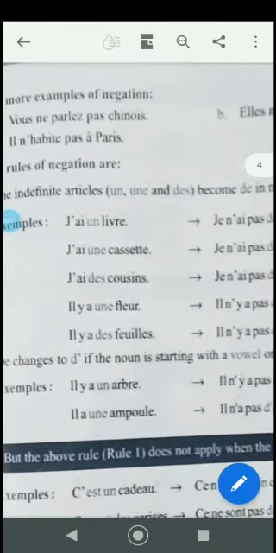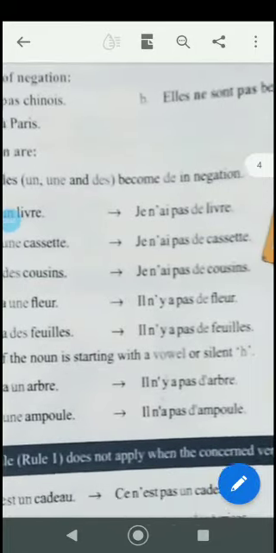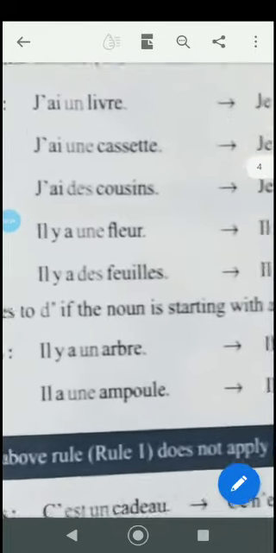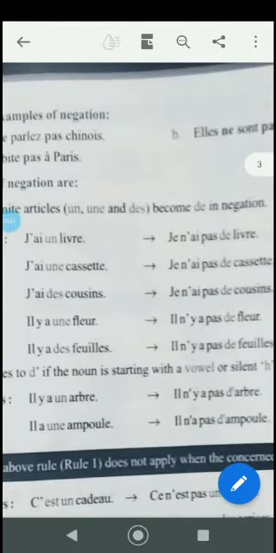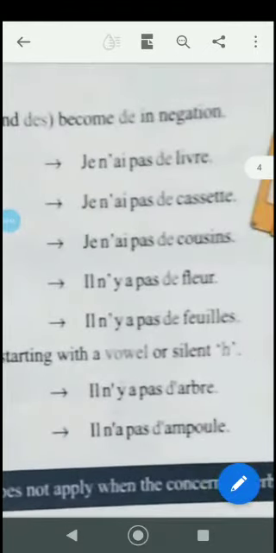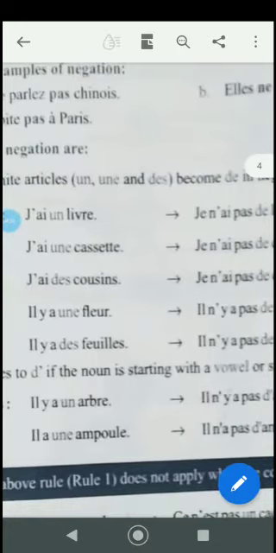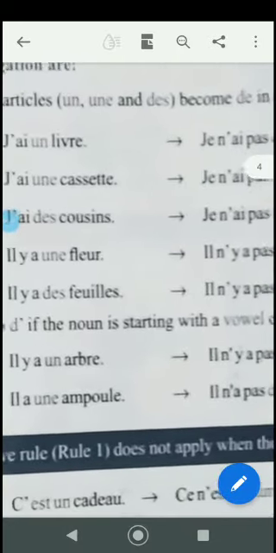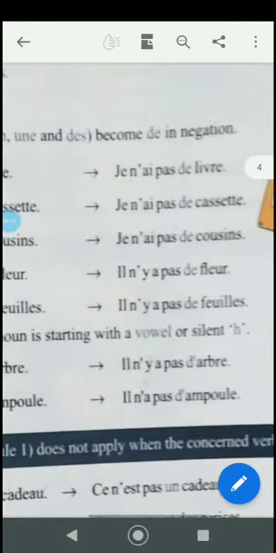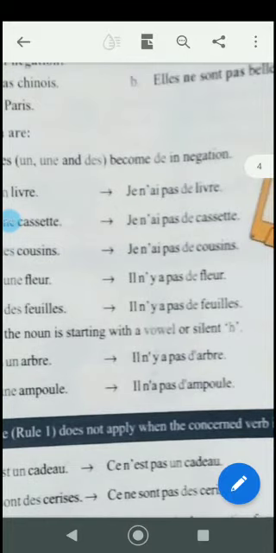De changes to d apostrophe if the noun is starting with a vowel or a silent H. Example, il y a un arbre, il n'y a pas d'arbre. You are not going to write D, E, N, A, R, B, R, E. Clear? It should be d apostrophe arbre. Meaning there is a tree, there is no tree. Il y a une ampoule. Ampoule means a bulb. So il n'y a pas d'ampoule. Again there will be a drop of E, so it will be d'ampoule. Don't put de ampoule. It is wrong.